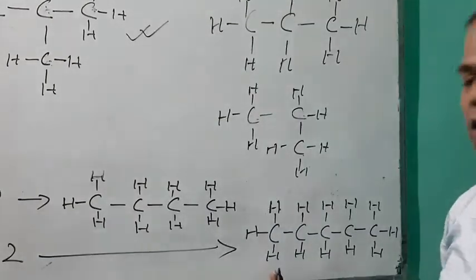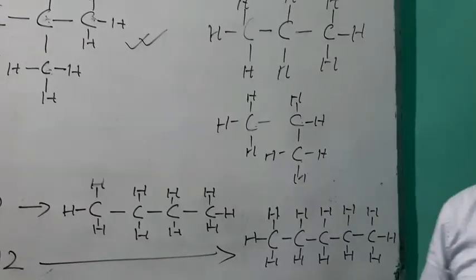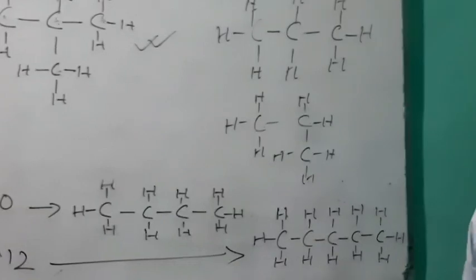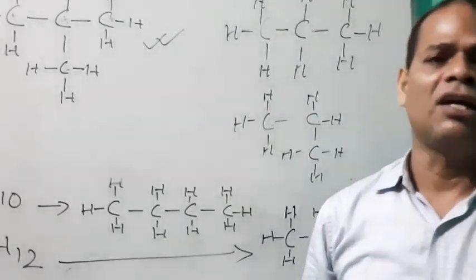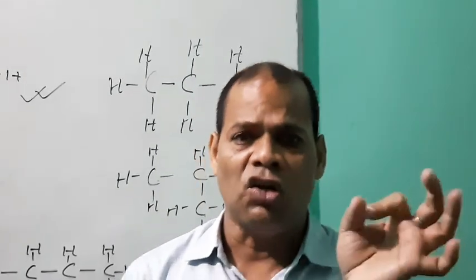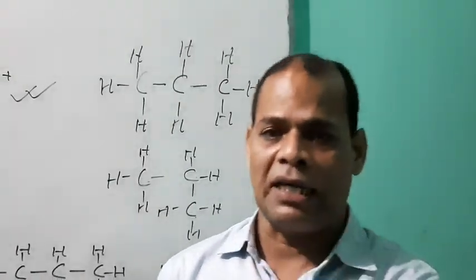So normal. Now for 5 carbons the root is pent, all connected by single covalent bonds, the suffix will be ane. So normal pentane.